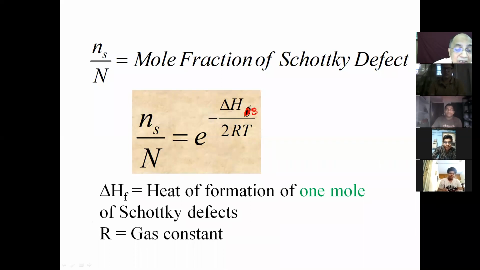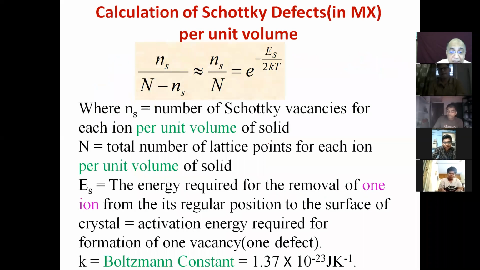I'm an angry man, so I like red. Schottky. So per mole, what is the energy required to make the defects? This is R. And this is the mole fraction of Schottky defects. So this is just the equation you write down. This is the calculation to find out the number of Schottky defects in 1 cc. And k is the Boltzmann constant.